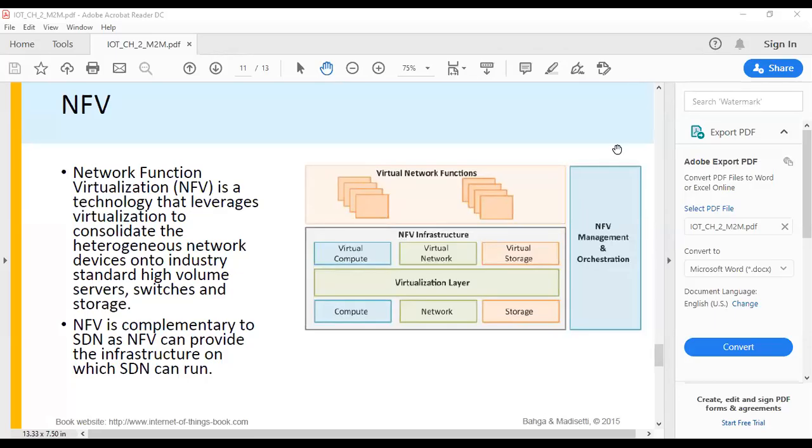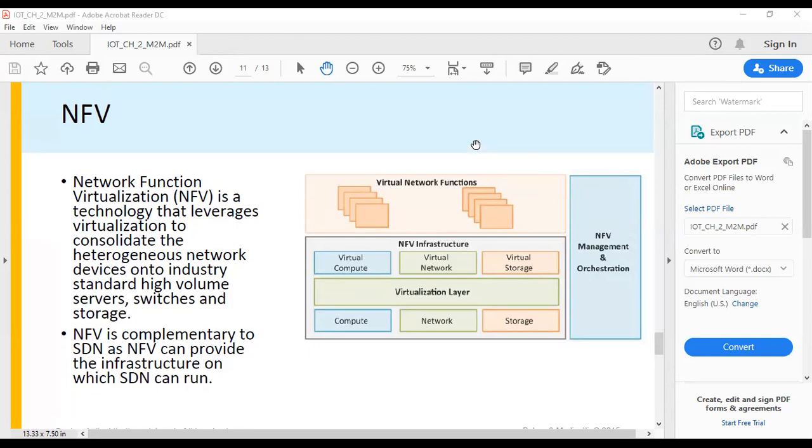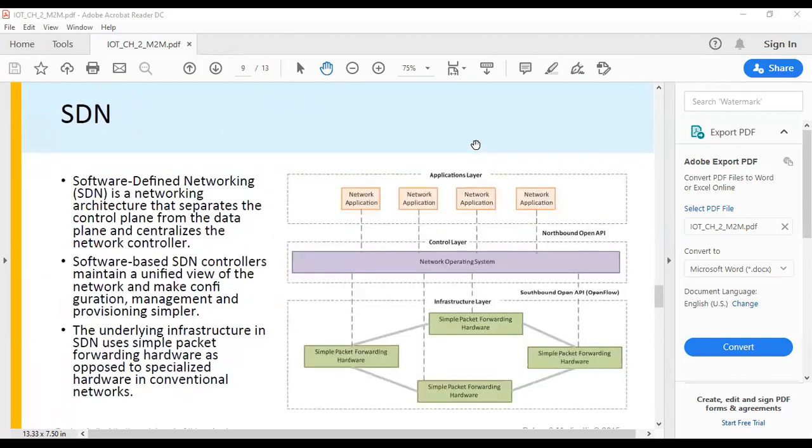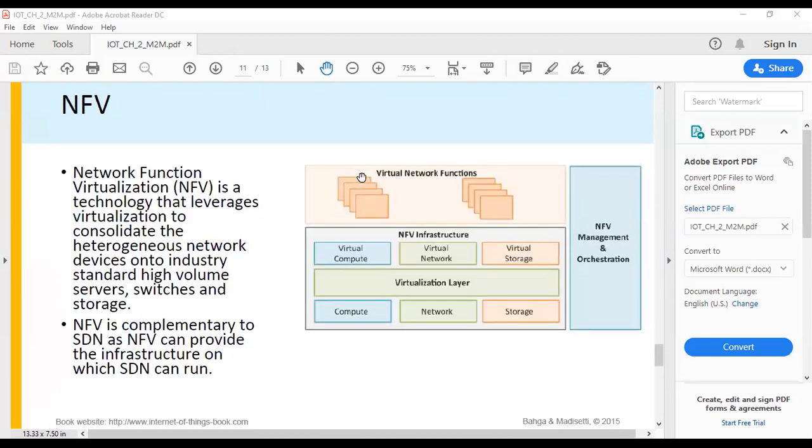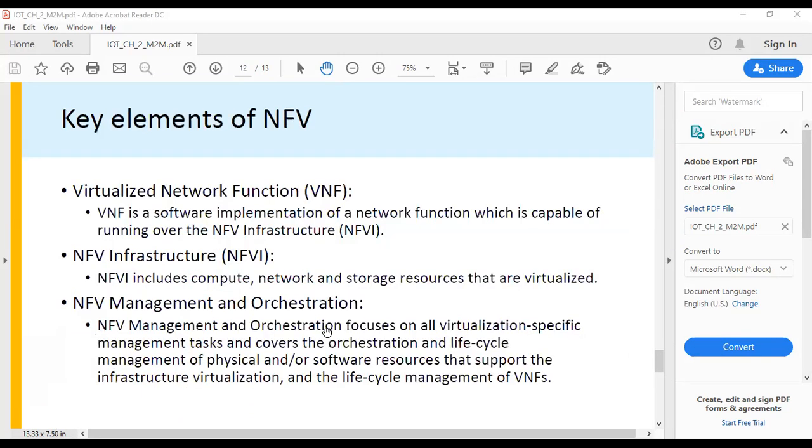Hello friends, we have seen that network function virtualization, NFV, is a technology which leverages virtualization to consolidate heterogeneous network devices, and which is complementary to SDN, that is software defined networks. NFV provides an infrastructure on which SDN can run.